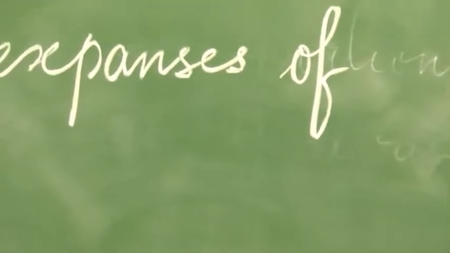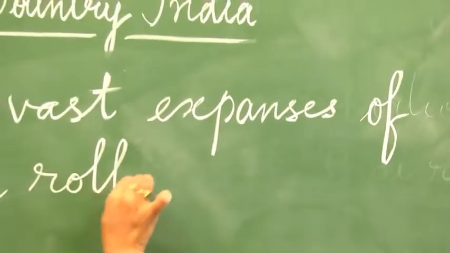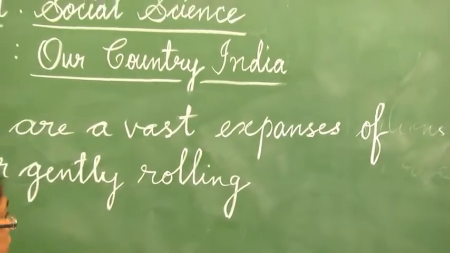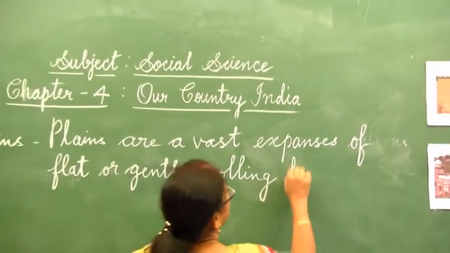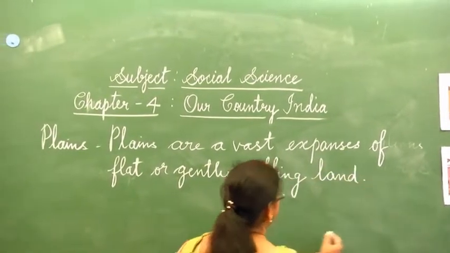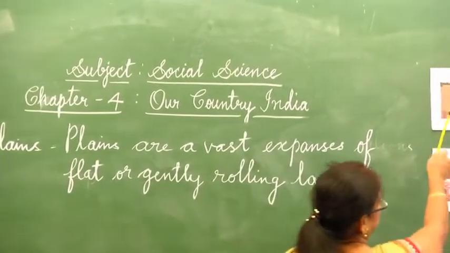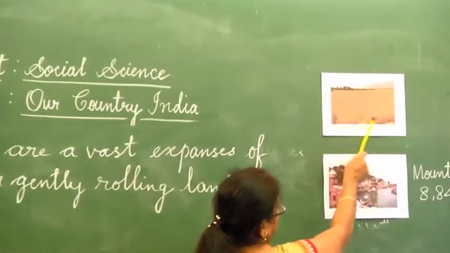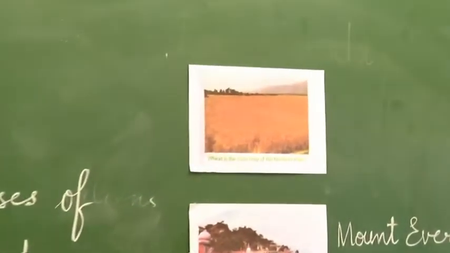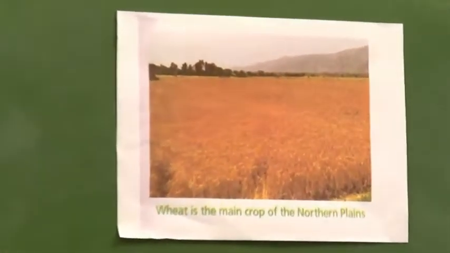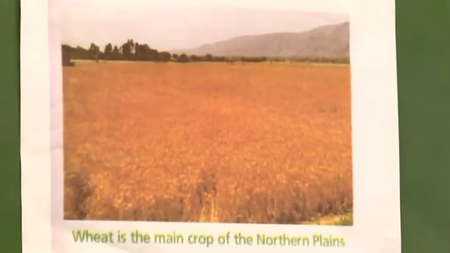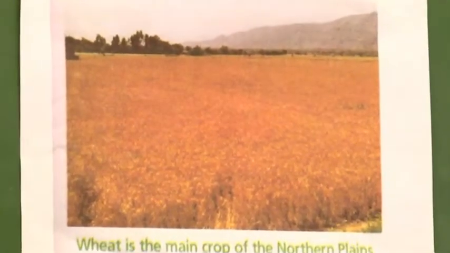Gently rolling means the land goes slightly up and down. You can see over here, it will be plain or have little variations, and this region is to the south of the Himalayas.